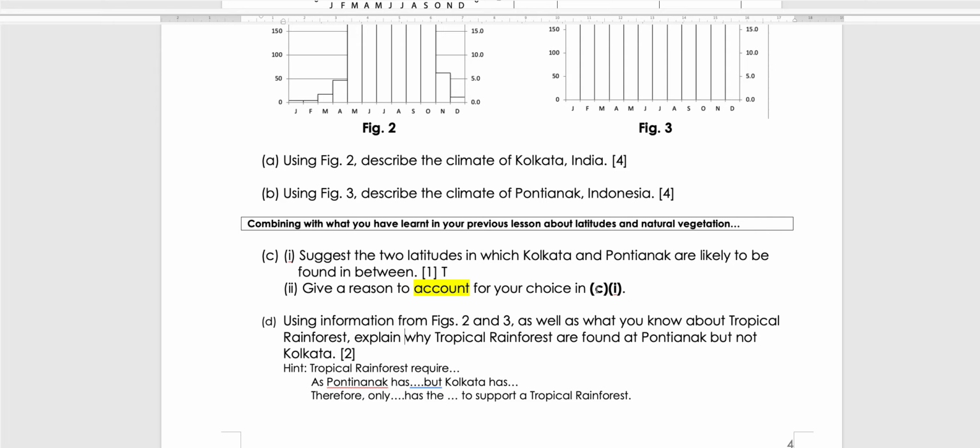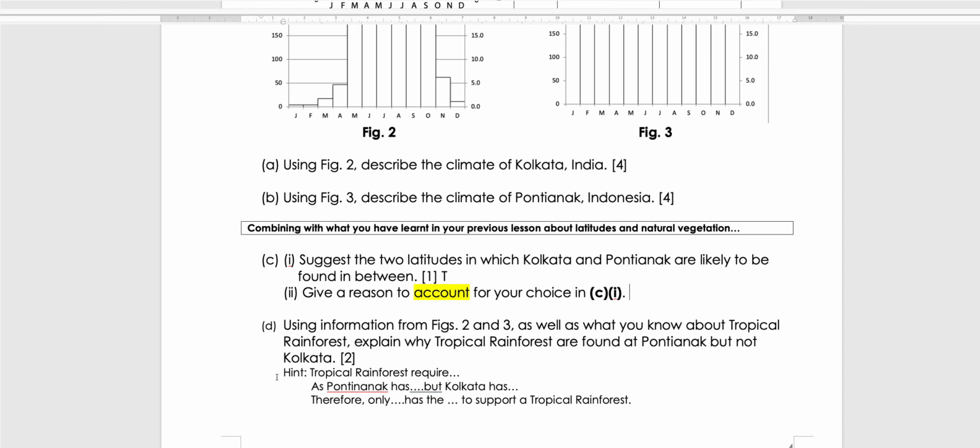Okay, most of you have done it before for your previous handout homework. You can just transfer it here. Using information from figures 2 and 3 as well as what you know about tropical rainforests, explain why tropical rainforests are found at Pontianak but not Kolkata.